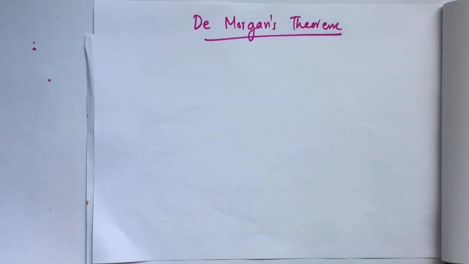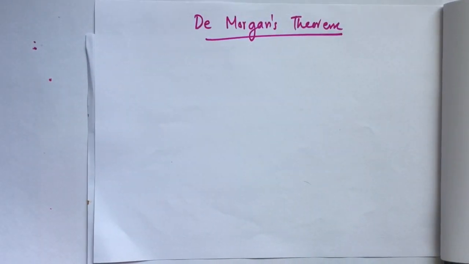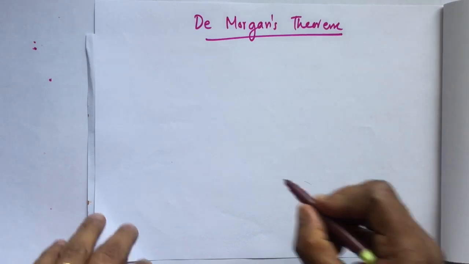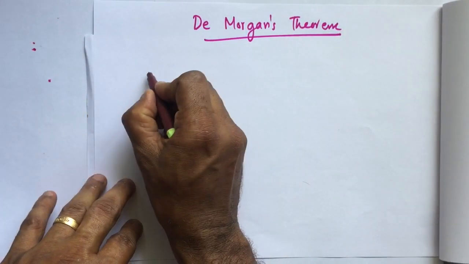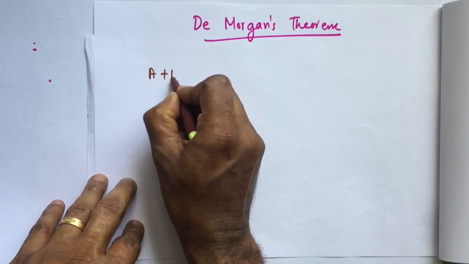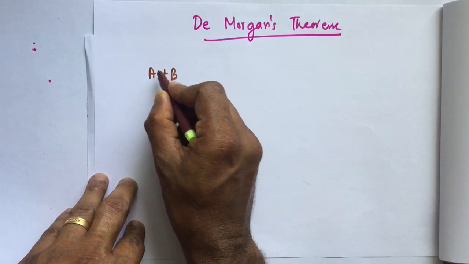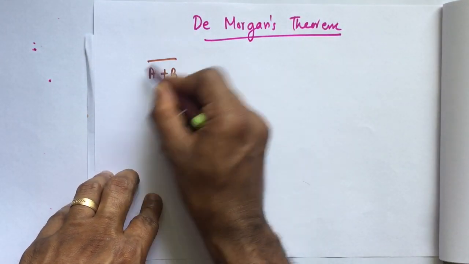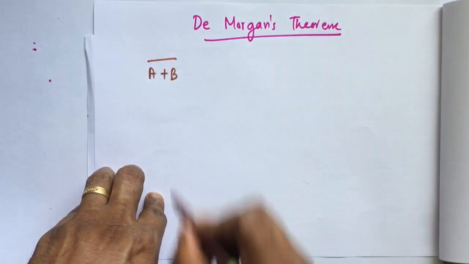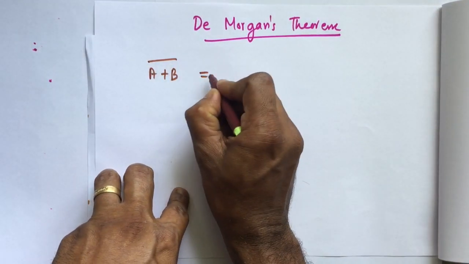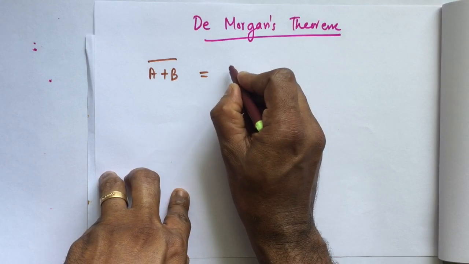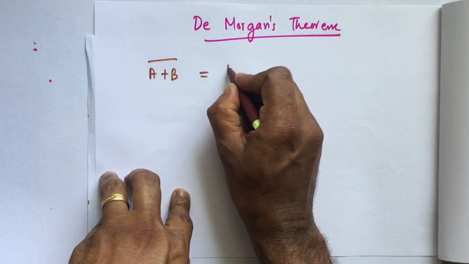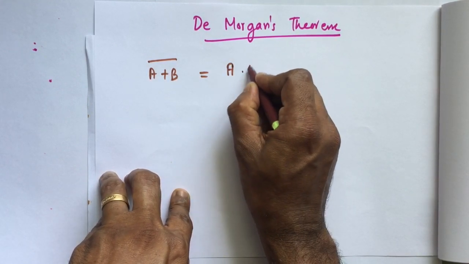Students, today we will learn about De Morgan's theorem. That is the most important theorem in digital electronics. De Morgan's theorem states that the complement of a sum is equal to the product of its individual complements.